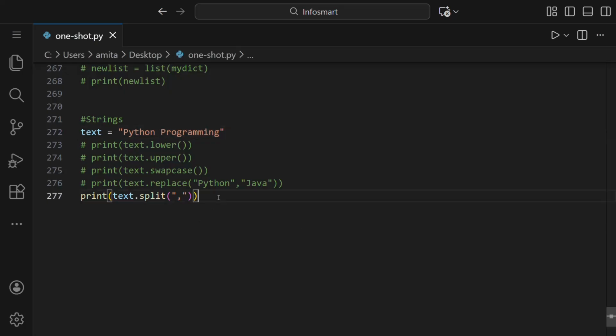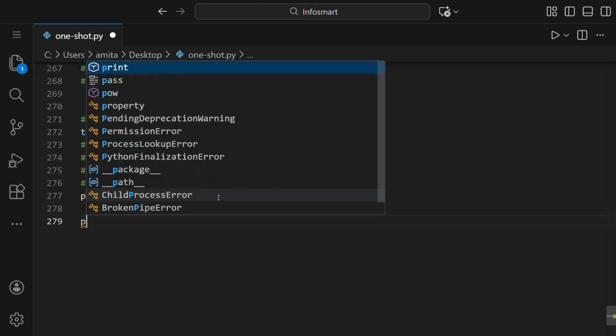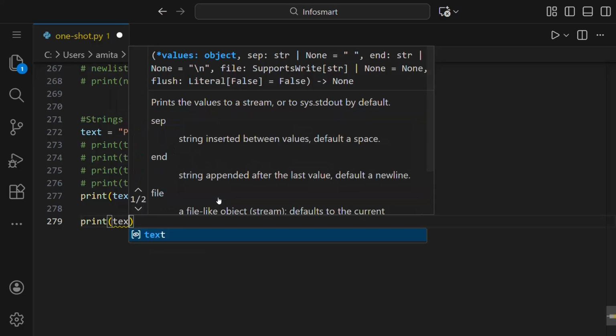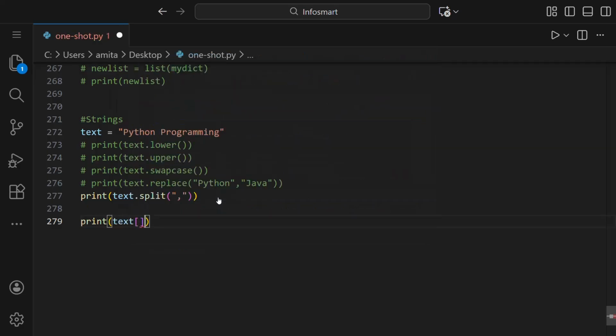Now let us talk about reversing the string. For this, we'll say print text, that is the name of the string, and in square brackets we'll define the range. We'll say from the beginning to the end. We'll not define the starting or end, we'll just say from the very beginning to the very end. So for that, we'll write colon, and with a difference of -1 because we want to reverse it, we want to write it from G to P. So with a difference of -1 like this.